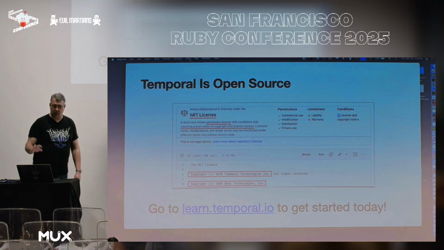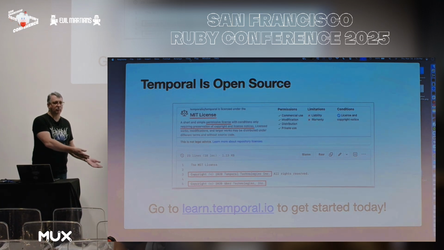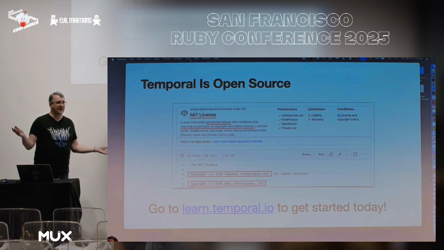Temporal is open source, MIT license, so it's a very permissive license. You can use all of it without any cost at all. So you could think of it like the Apache web server. You can download that, you can run it on your machine.